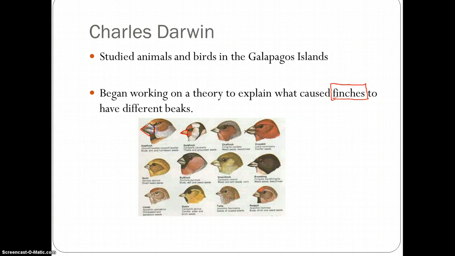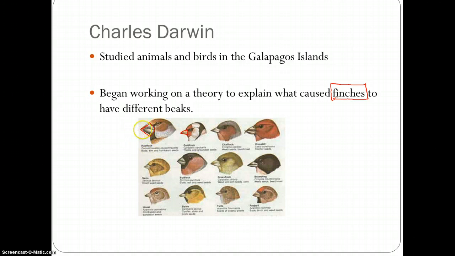He also noticed that each beak was used to eat a different food. Like some beaks were specifically designed to eat worms and small insects, dig into tree bark. Other beaks were used to eat small seeds and small insects, and so on. So he began to realize that each beak reduced how much of the food was eaten.